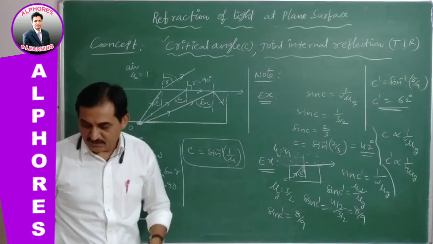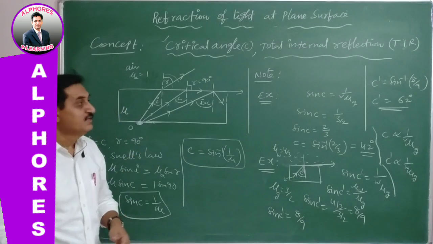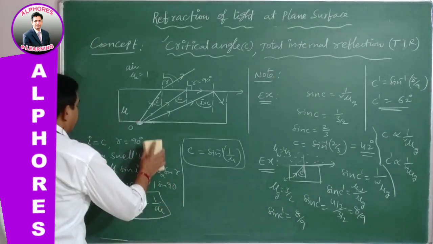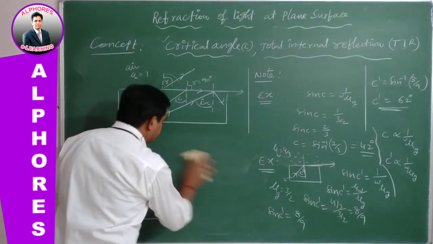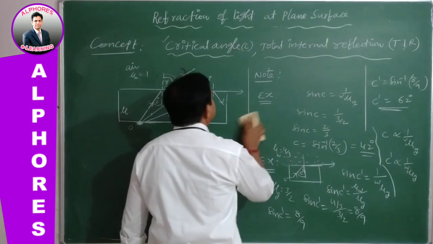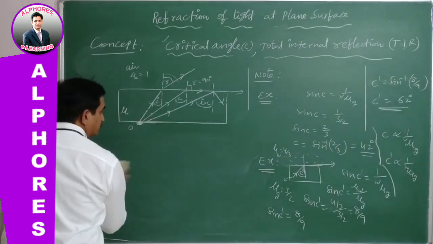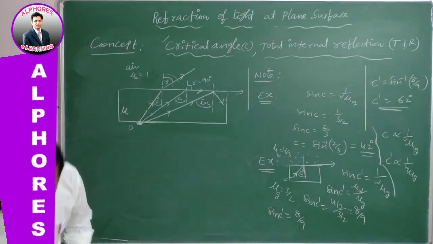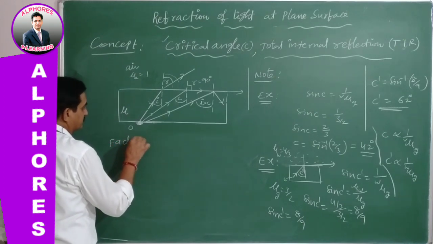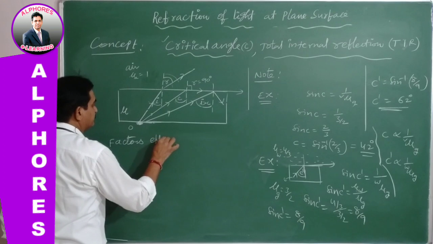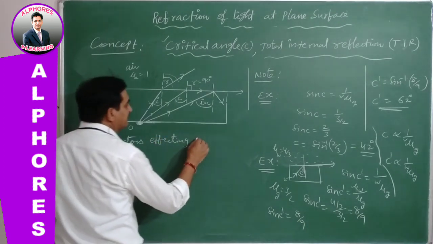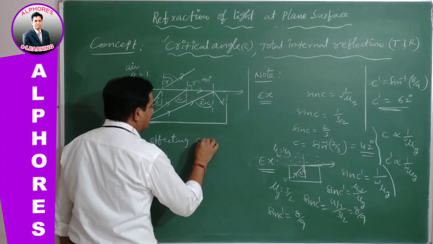After completing that, we go for total internal reflection.